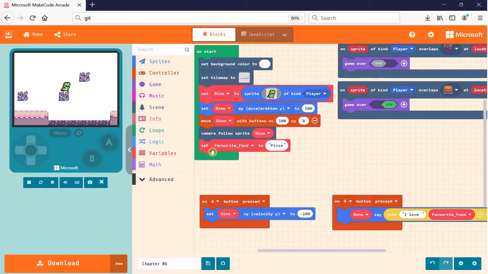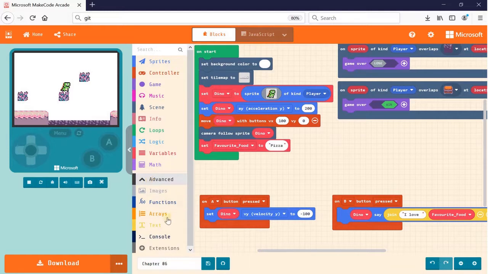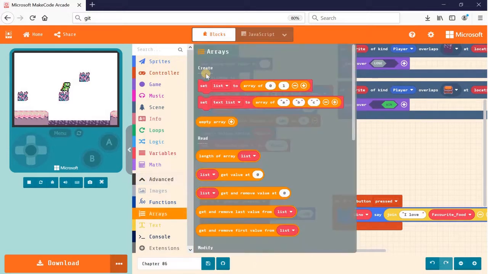In chapter 5, we learned about variable, which is this block over here. So today we are going to show you how to create an array where you can store multiple values. To create an array, you can expand the advanced category. You can see that there's one array category here. Click on it. You can see that under the create, there's two sets, one set text list, one set normal list, which is the number. So in our case, we want to store multiple text values. So I will choose the second one.